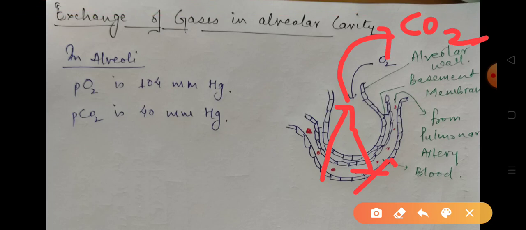In lungs, many alveoli are present, so we say that the alveoli increase the surface area of diffusion for gases.